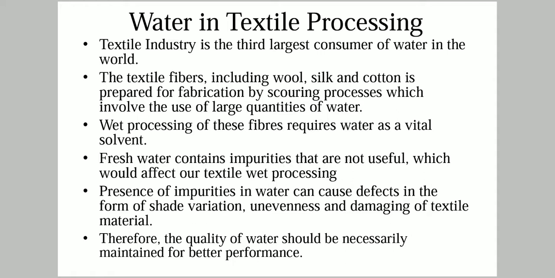If not, the presence of impurities in water can cause defects in the form of shade variation, unevenness, and damage of the textile material, which affects the quality of the textile. Hence, poor quality of water has an impact on the textile quality also. Therefore, the quality of water should necessarily be maintained for a better end result.